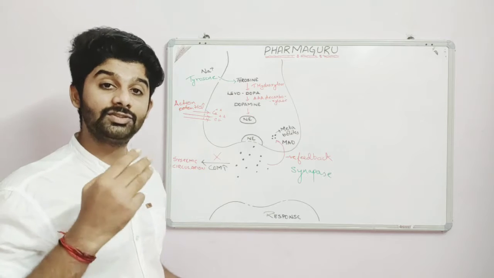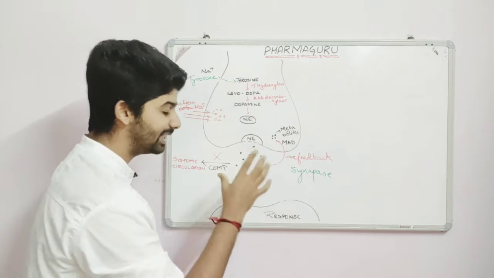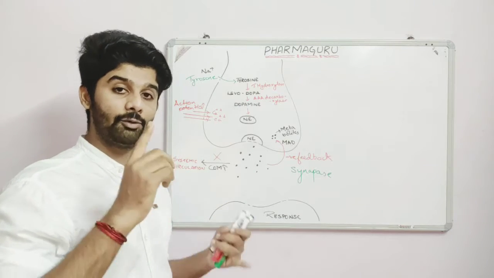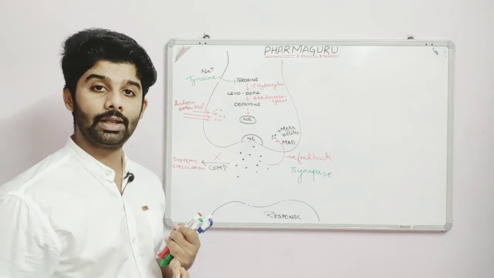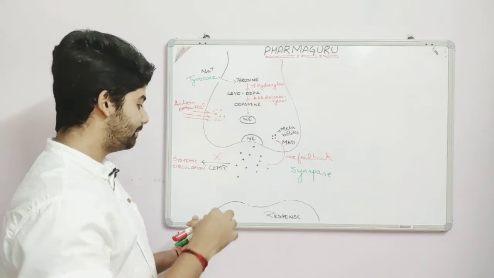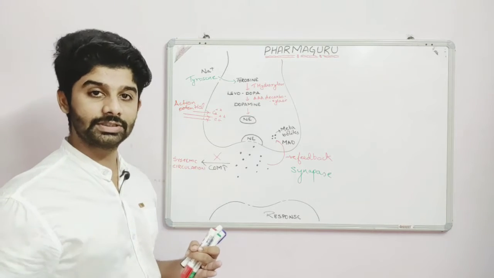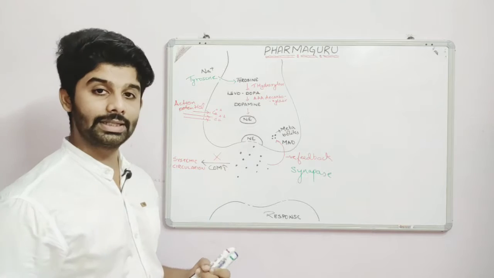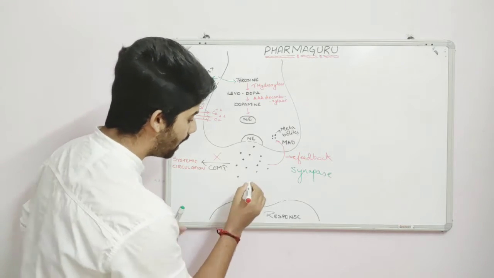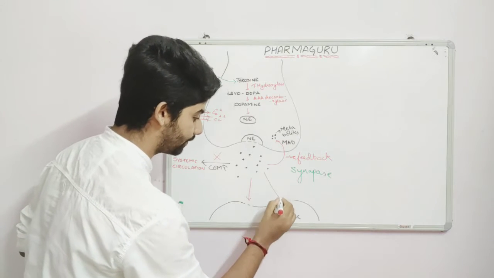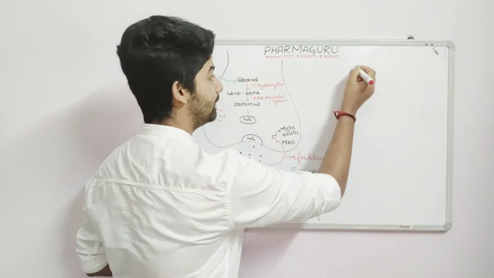Now the third thing that is going to happen to this norepinephrine is, it can bind to the receptors. So three things can happen. First one is the negative feedback mechanism, and the enzyme involved is monoamine oxidase. Second mechanism is converting into inactive form and throwing it away into the systemic circulation by an enzyme known as catechol O methyl transferase. And the third thing that is going to happen is that this norepinephrine can go and bind to the receptors. And these receptors, as I talked about earlier, are the adrenergic receptors, right?